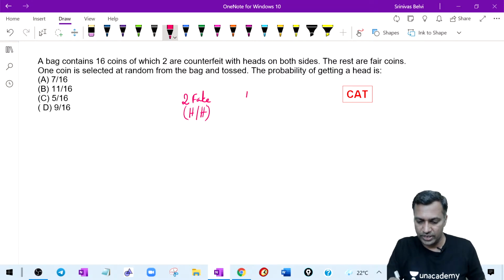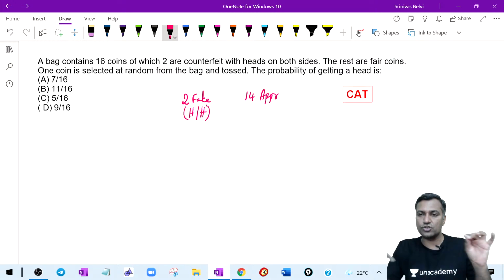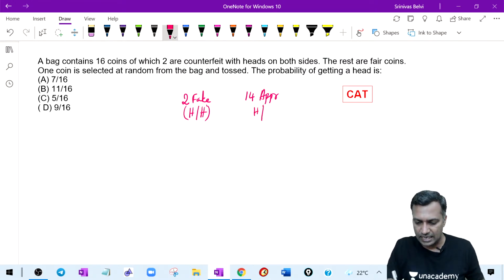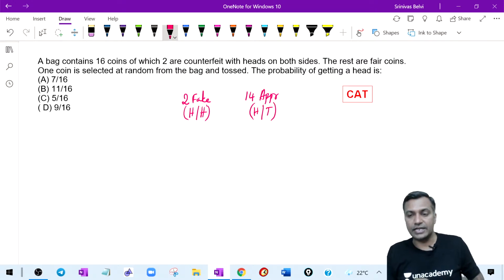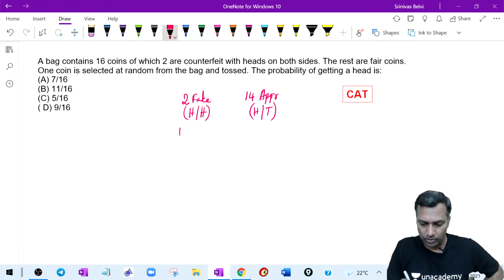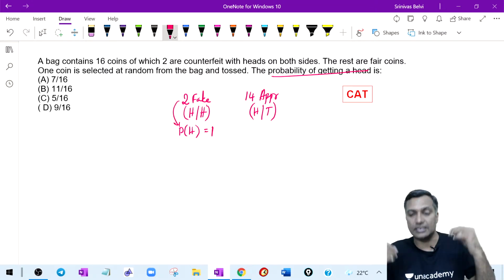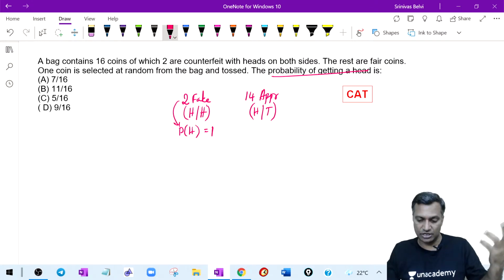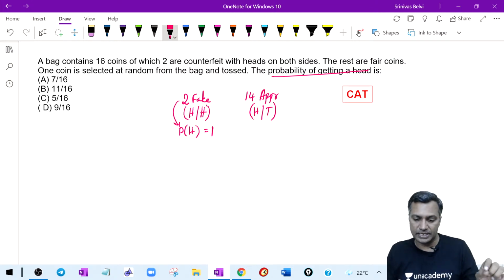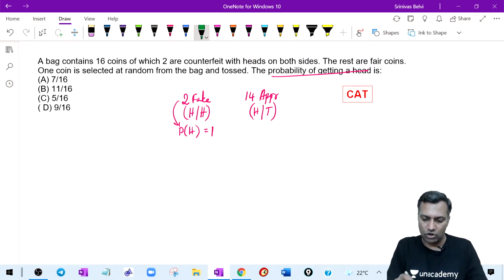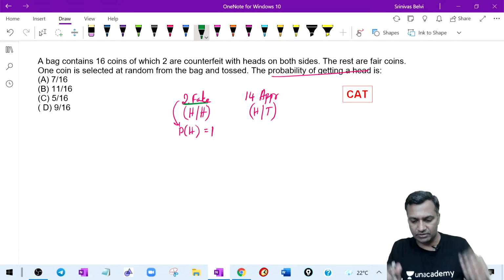What about the 14? The 14 are appropriate, no problem. That is a head on one side and a tail on the other side. Therefore, what is the probability of getting the head here? The author is interested in the probability of getting the head on any of these coins. For the fake coins, the probability of getting head is 1, certain. This is called a certain event. The event is getting the head. The probability is 100%.